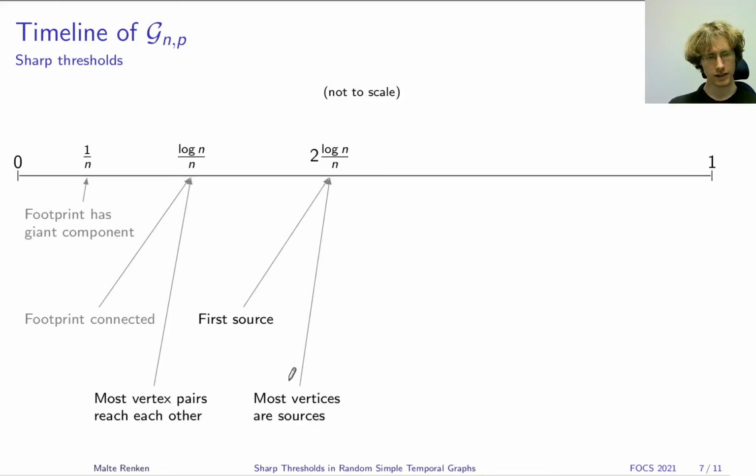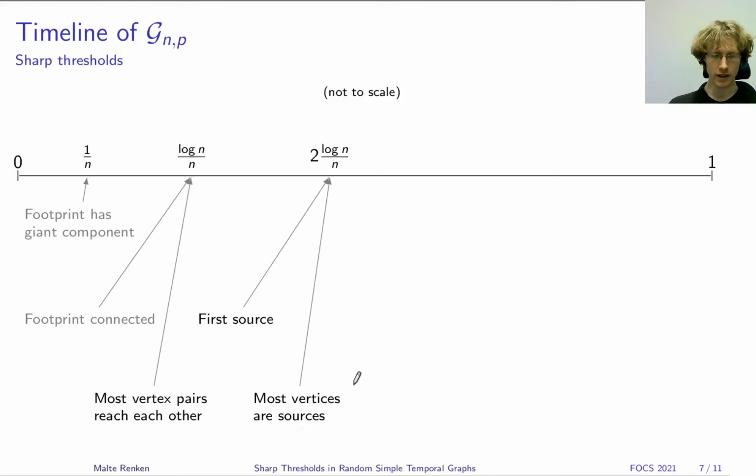And in fact, this is also the time where the very first temporal source appears. So if we had started with a different vertex and not a top vertex, there would have been little to no chance of becoming a temporal source before time 2 log n over n. And of course, both of these, for symmetry reasons, are as well true for sinks. So this is also the point in time when most vertices become sink vertices.